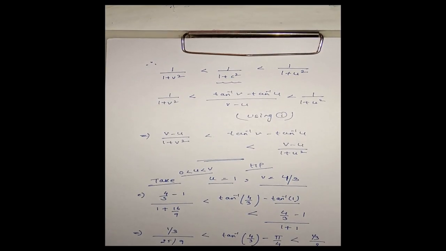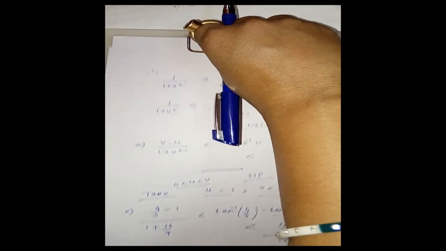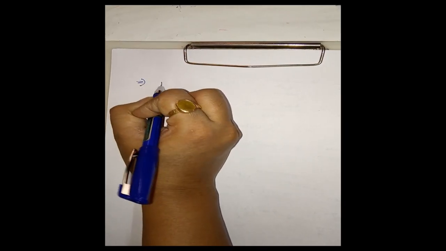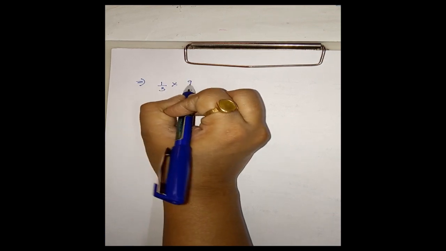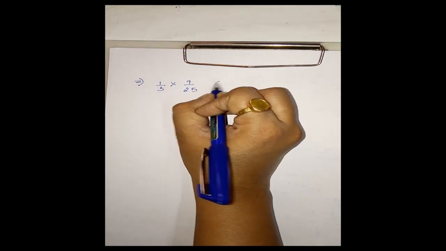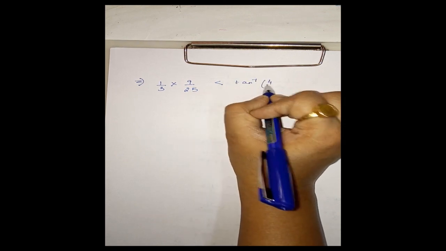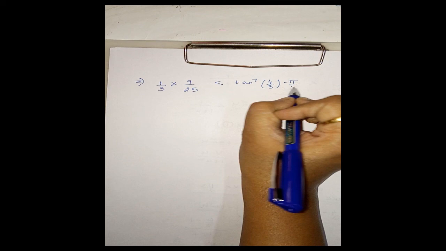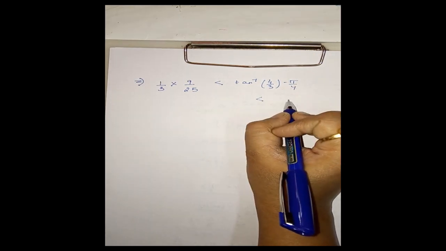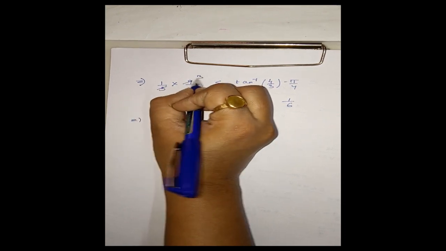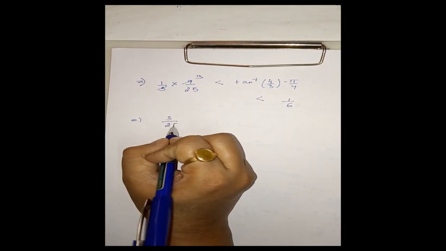Now simplifying this, we get 1 by 3 into 9 by 25 is less than tan inverse 4 by 3 minus pi by 4 is less than 1 by 6. That is, this is equal to 3 by 25.